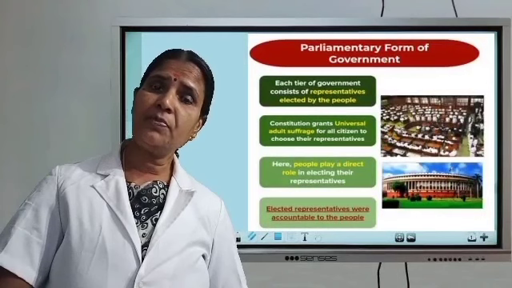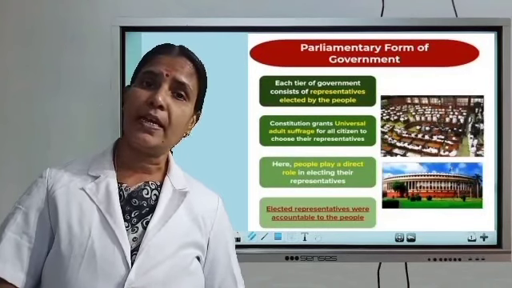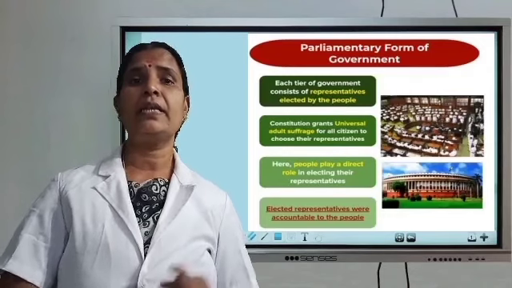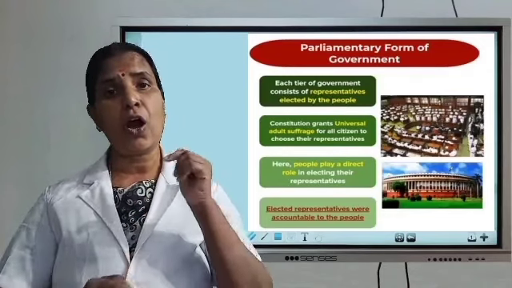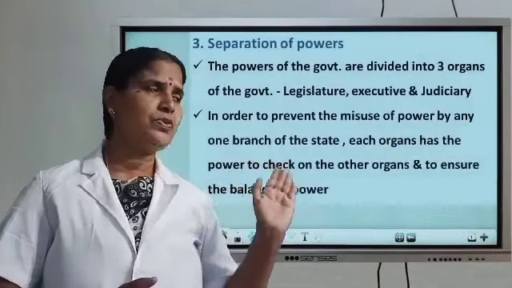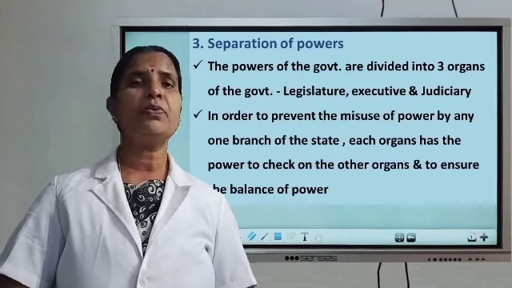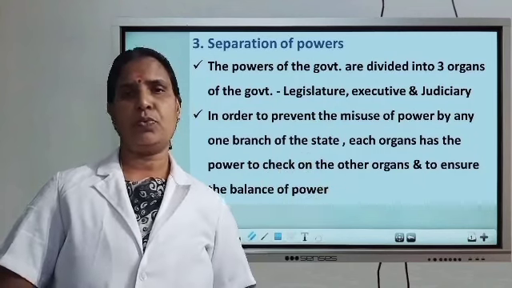In a parliamentary form of government, the representatives are elected by the people, and the elected representatives are accountable to the people. Clear?